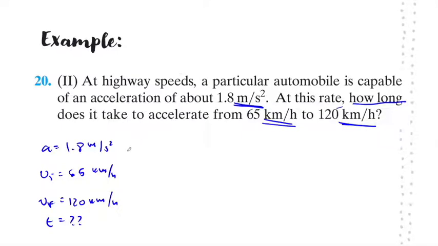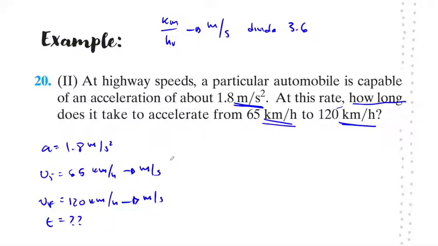All right, the first thing we have to do is, of course, make sure that everything is in the correct units. So we can do one of two things. We can change the acceleration to kilometers per hour, or we can change the velocities to meters per second. Now there is a good trick that works. If we want to go from kilometers per hour to meters per second, we divide by 3.6.